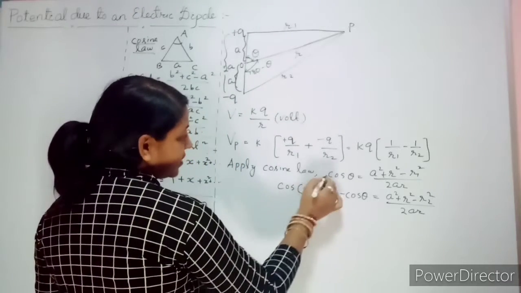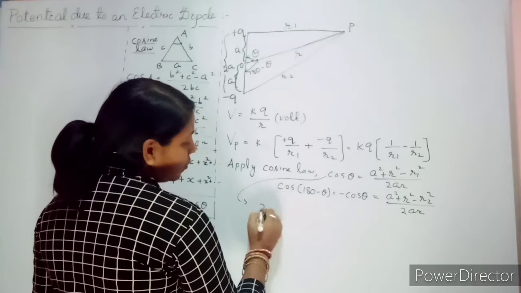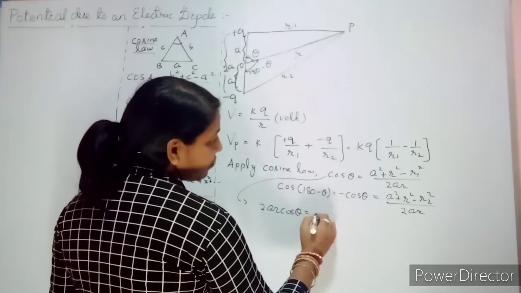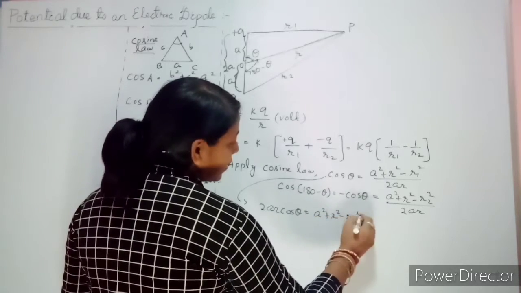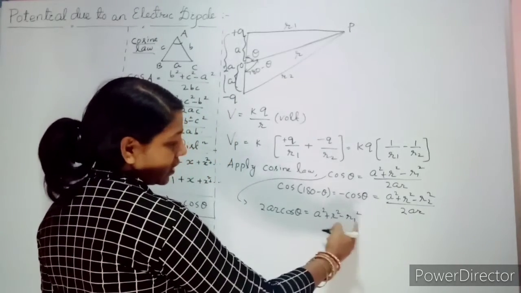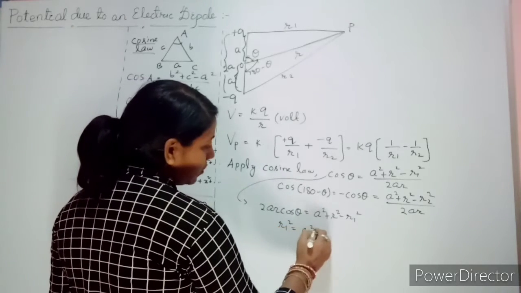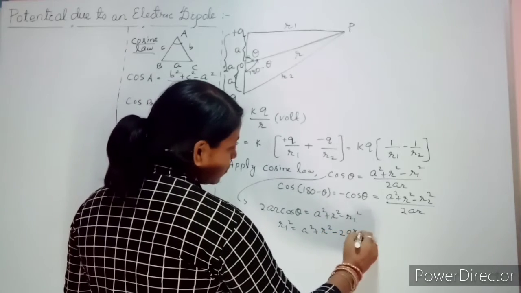For the first one, 2ar cos theta equal to a square plus r square minus r1 square. We want r1 square, so bring it to this side. So r1 square equal to a square plus r square minus 2ar cos theta.